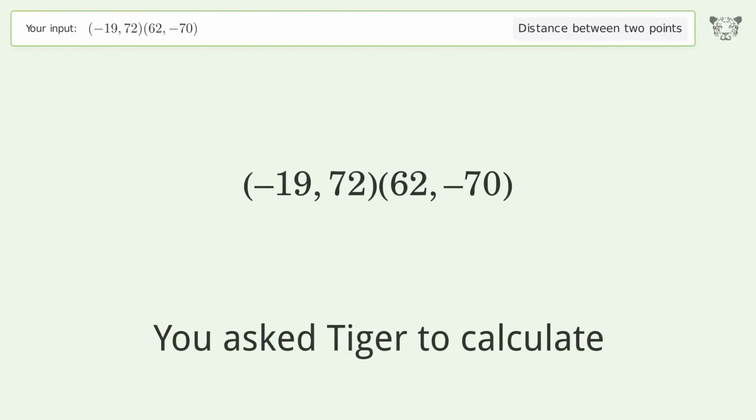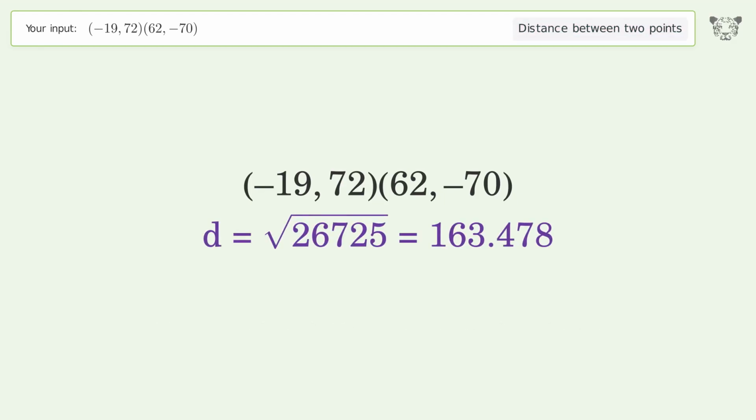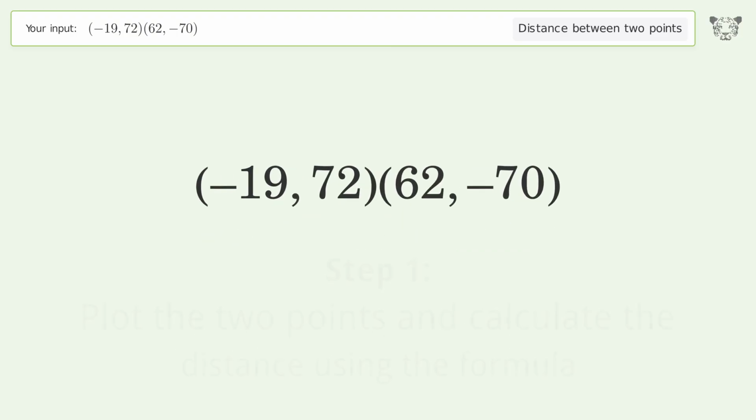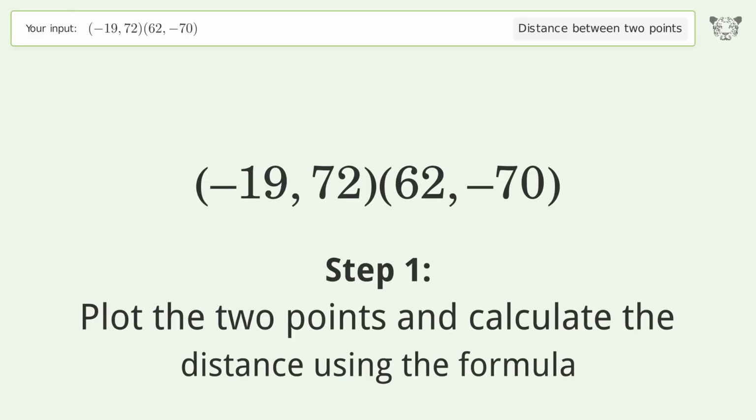You ask Tiger to calculate. This deals with the distance between 2 points. The distance between the 2 points is the square root of 26,725 or 163.478. Let's solve it step by step. Plot the 2 points and calculate the distance using the formula.